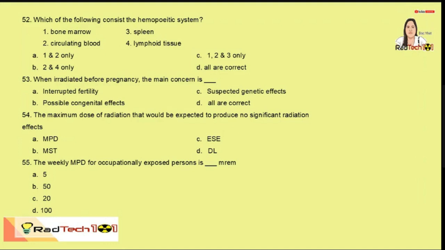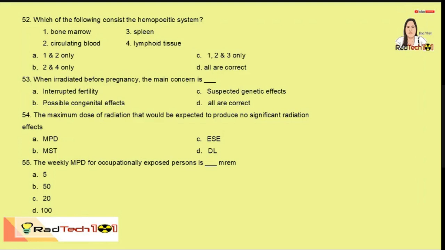Okay, so good day everyone. So we will now continue with the rationalization with radiobiology and radiation protection. So in the previous uploaded video, na-rationalize ko na yung numbers 1 to 51. So we will continue now with numbers 52 to 100. Okay, so let us start.